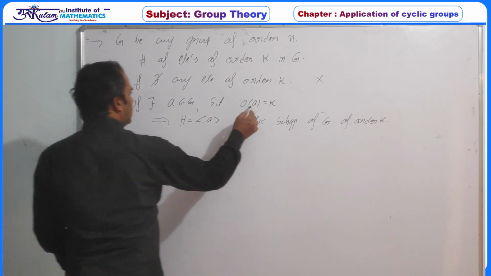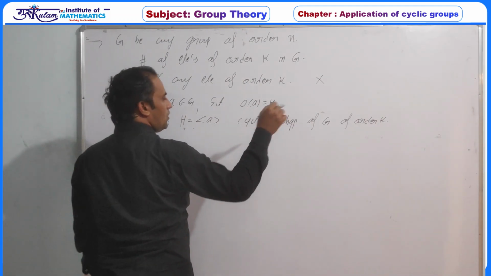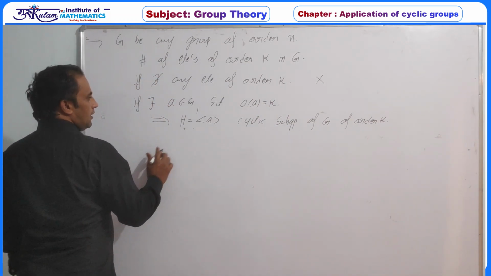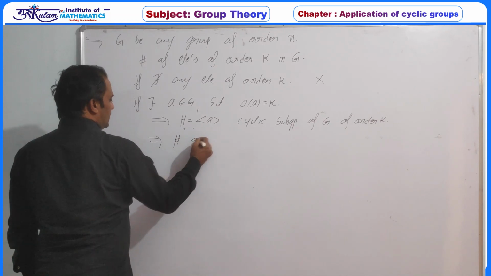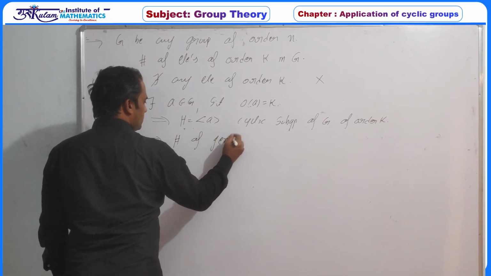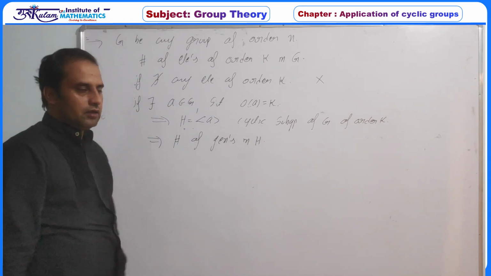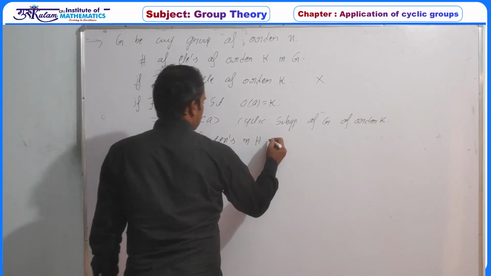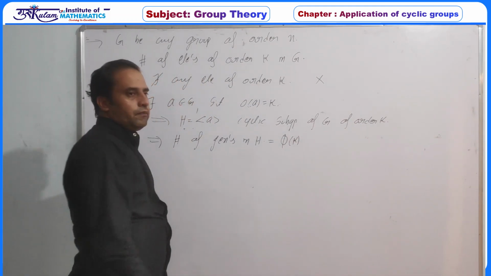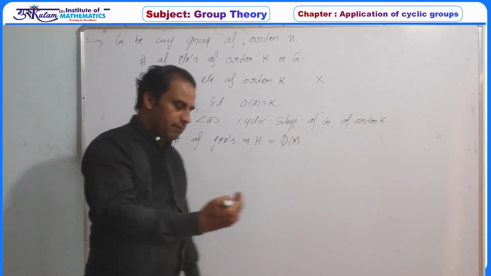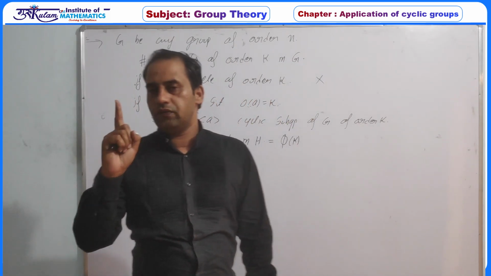So the order of A is k, so A must generate a cyclic subgroup and the order of H is k, and this implies the number of generators in H is exactly φ(k), and an element is a generator if and only if the order of that element is the same as the order of the group.